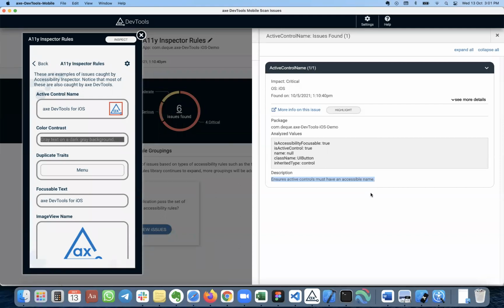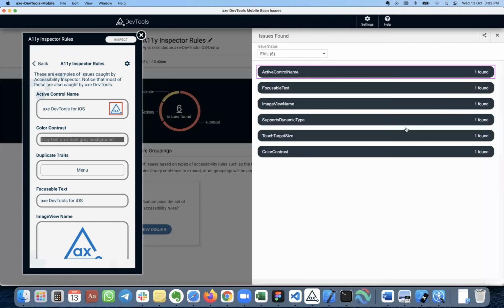Then whenever you use VoiceOver, it announces the name properly for screen reader users. That's the purpose of it. Also, it's not yet released, but there is a very beautiful feature coming up: you can copy the link into the clipboard, so that you get all these details with the screenshot as well, and just paste that link into your Jira ticket. No need to copy, paste and export things into your Jira.